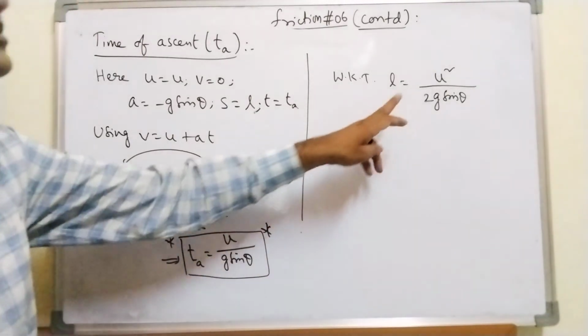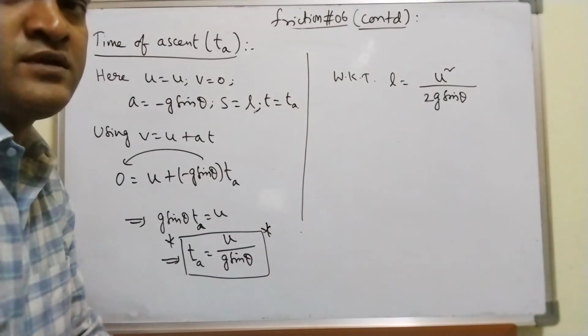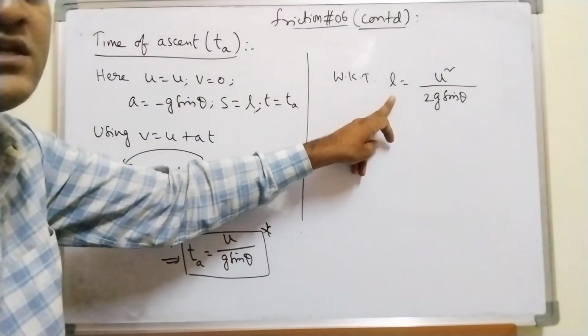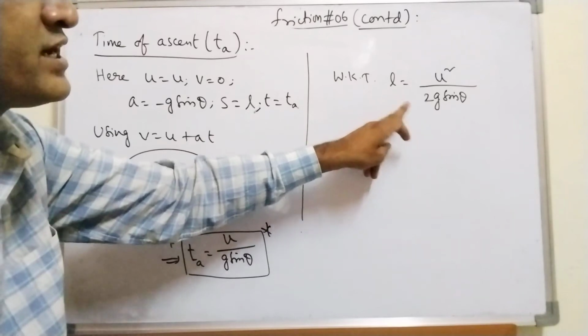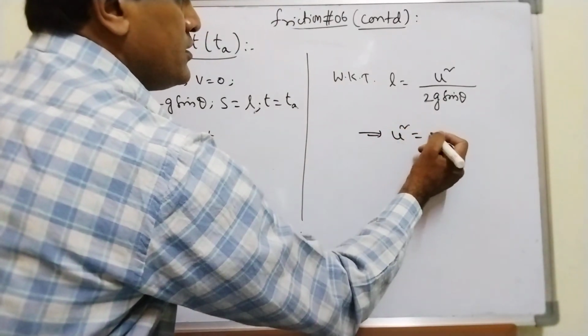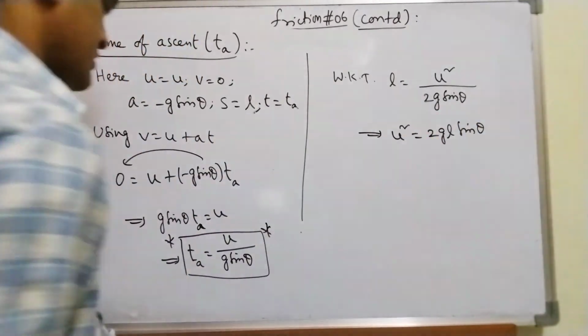This is the formula we got just now in this video. Go back and you will find it. Now from this, u square is equal to 2gL sine theta.